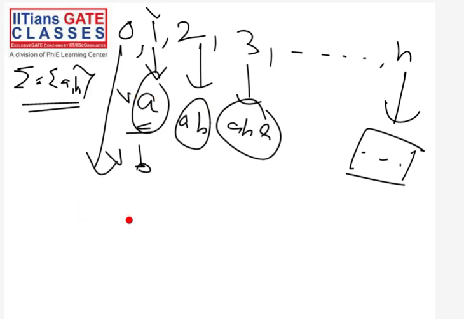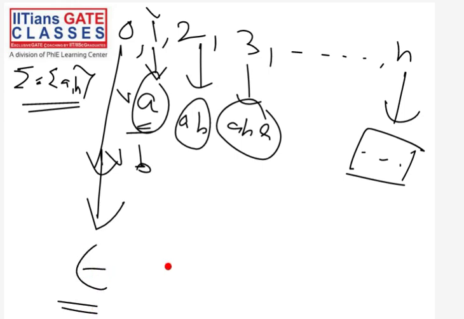But how to write zero symbols? If I do not want to write any symbol at all, how do I represent this zero length string? We use a special symbol to represent the zero length string.